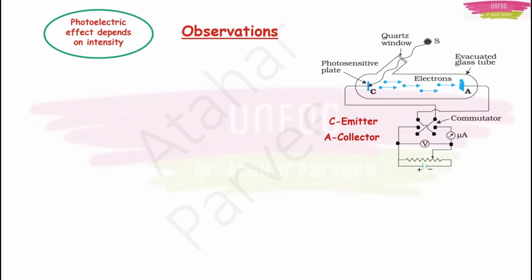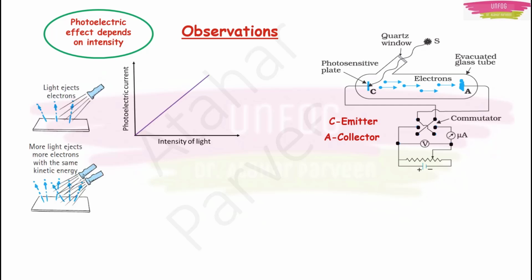Okay. Now people also have graphs and all that, which are not very important, but I'll give you a glance at all that. Now with this experiment, there were a few observations, the conclusions of the experiment. What were they? First is that photoelectric effect depends on intensity of photons. We can plot the graph also. You can see that the photoelectric current is linearly proportional to the intensity of light. Here I have put this diagram here to make you all understand it easily.